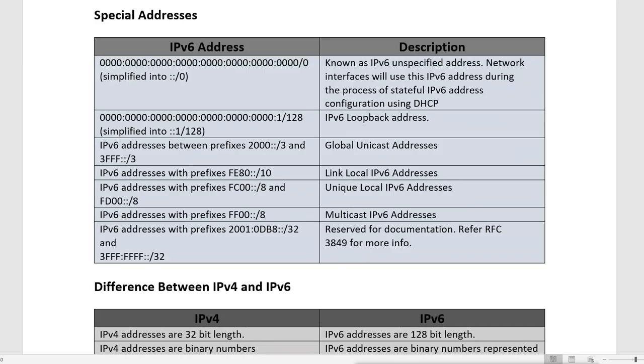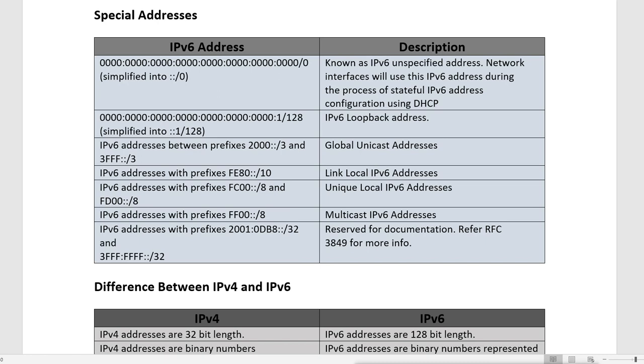So finally, when we summarize all of these, these are the special addresses we have in IPv6. First, when all bits are off, when we get all zeros /0, or we can say ::/0, it is known as the IPv6 unspecified address. Network interfaces will use this IPv6 address during the process of stateful IPv6 address configuration using DHCP. So actually when our device sends the request for DHCP to get the IP address, at that time it uses this IP as its own IP, saying that this is my IP.